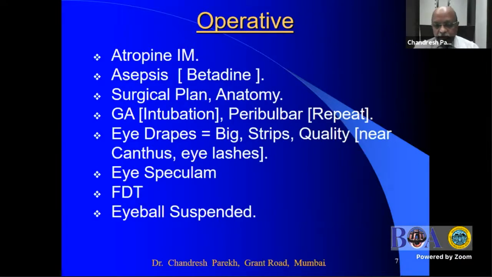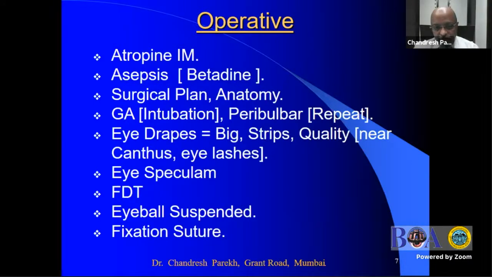Please remember, the eyeball is suspended in the orbit. So one hand is occupied to stabilize the eyeball. So one has to use marking ink, for example, to mark the point of insertion. It also helps us in reaching the muscle, because the muscle insertion or recession goes very close to the medial and the lateral canthus.